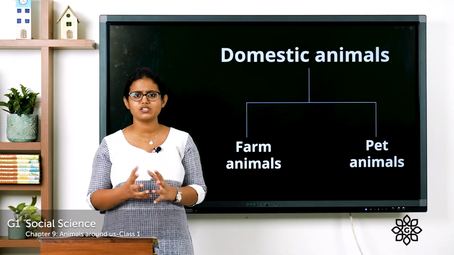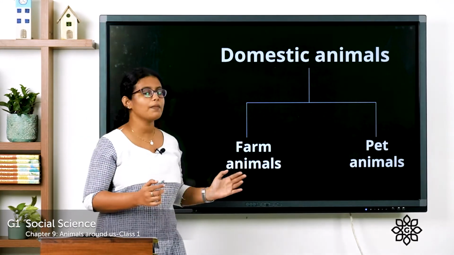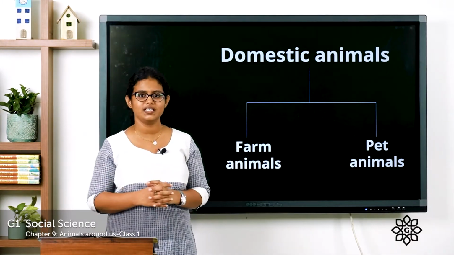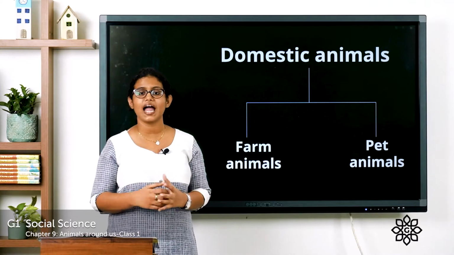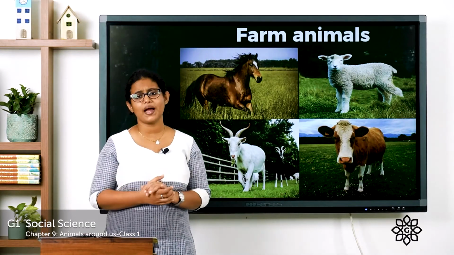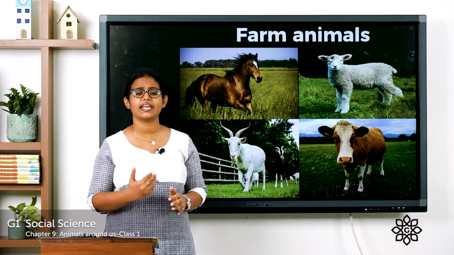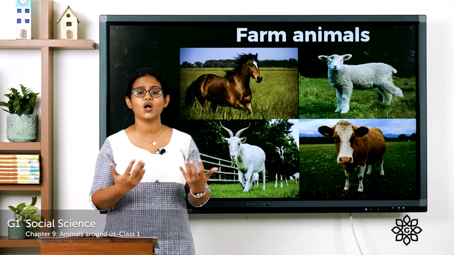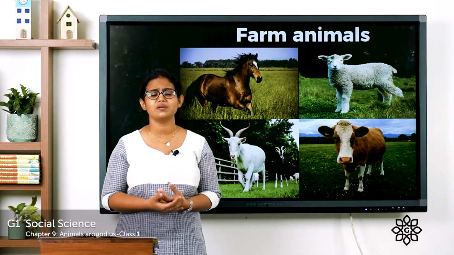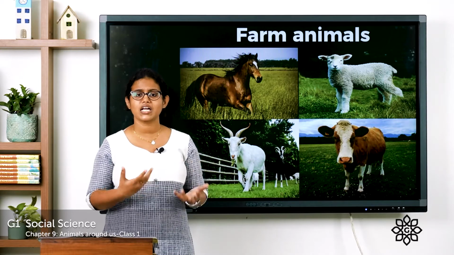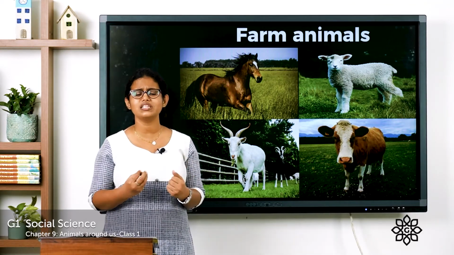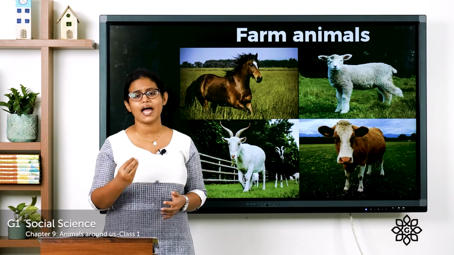And domestic animals can be farm animals and pet animals. So let's see what are farm animals and pet animals. So, what are farm animals? Animals that live in farm, we call them as farm animals. So, there are many examples for animals that live in farm. Cow, goat, sheep, hen, horse, all these are examples for farm animals.